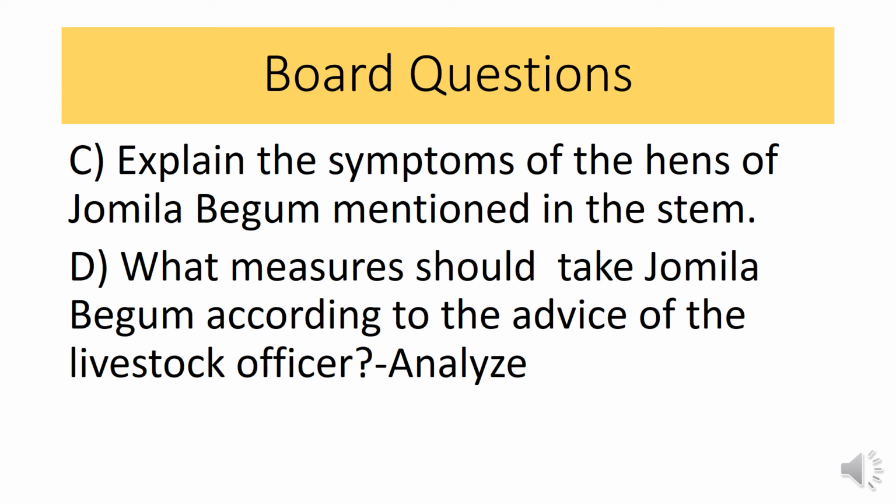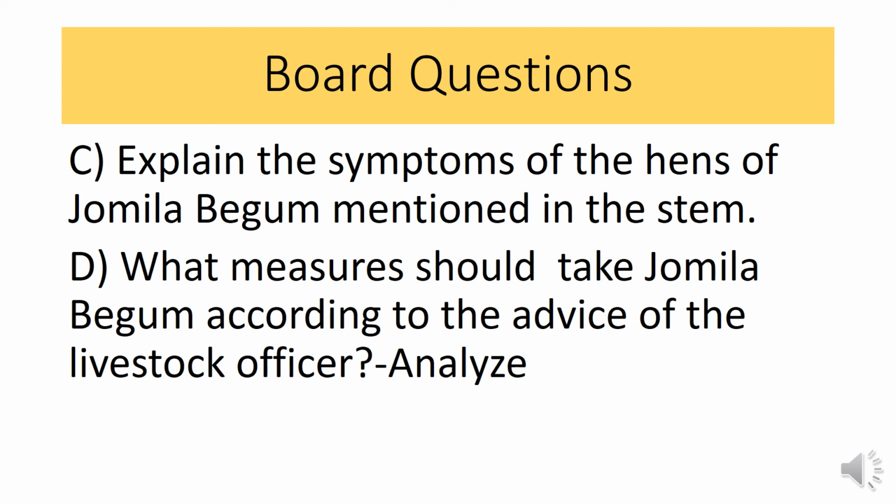Ranikhet disease or Newcastle disease is the most common disease of chicken. So the symptoms are: affected birds and chicken sit in the corner of the house. They excrete like white lime, and this sentence is mentioned in the stem. But the excrete may be green, yellow or mixed. They have breathing problems. The hen tries to take breath by opening its mouth. Their neck becomes curved and they feel giddy. This is also a symptom. So you should write all the symptoms for question C.